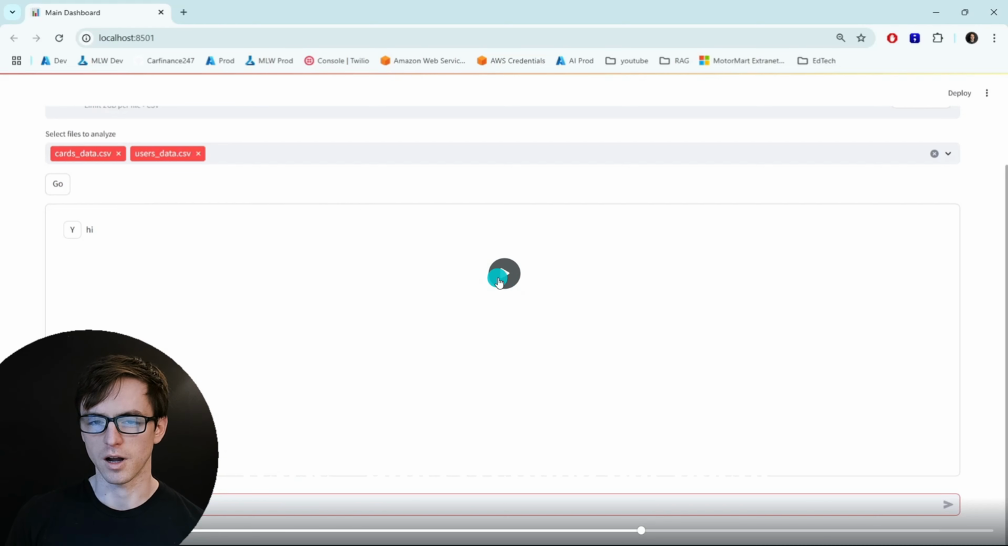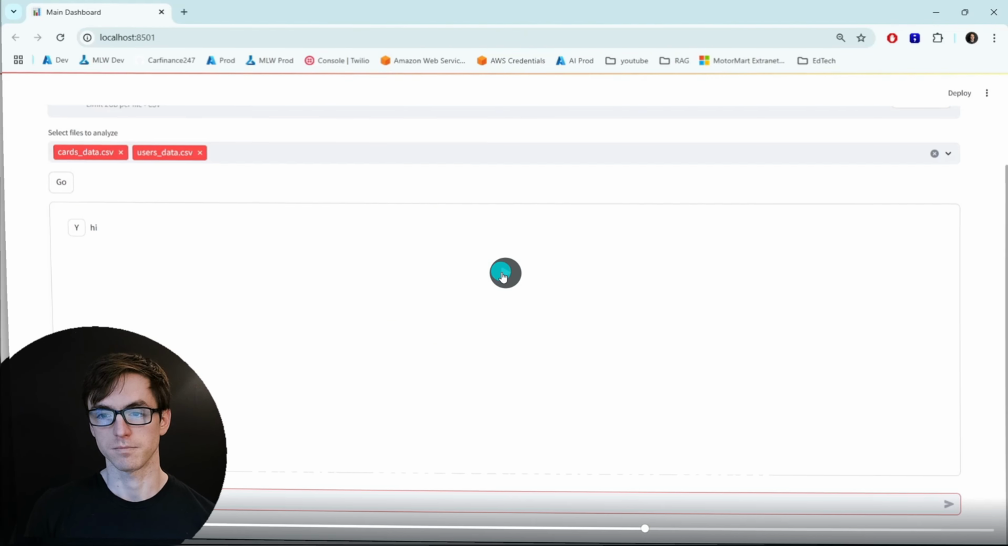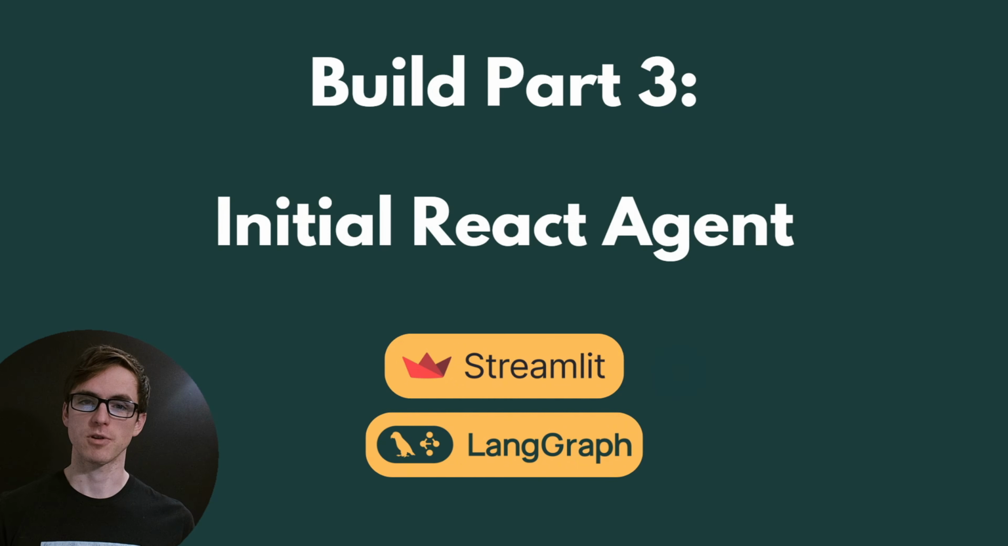Right, so we've got our chat component set up. Let's get stuck in and start building our agent. In this part of the build, we're going to be creating our React agent. And I'm going to be using predominantly LangGraph to do this.